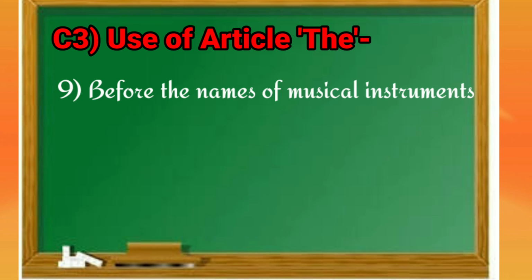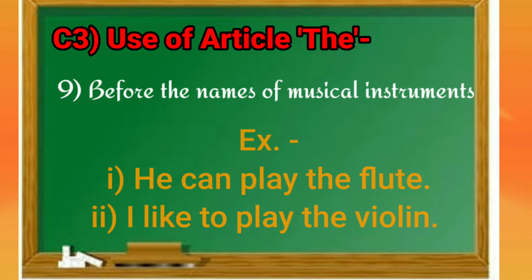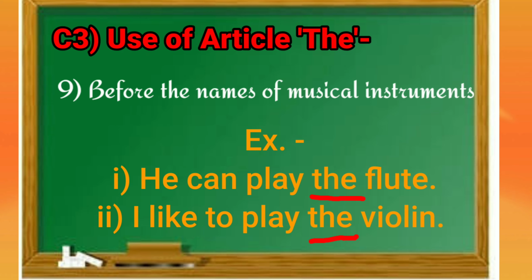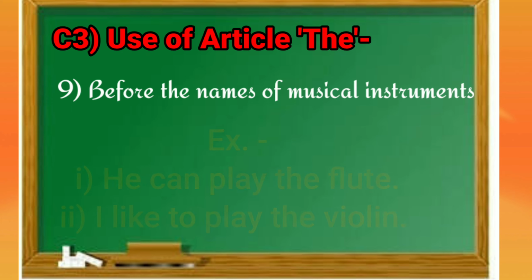Next rule is before the names of musical instruments. Before these names, we are using article the. Let's see some examples. He can play the flute. I like to play the violin. Here, flute and violin are musical instruments, so we are using article the before them.